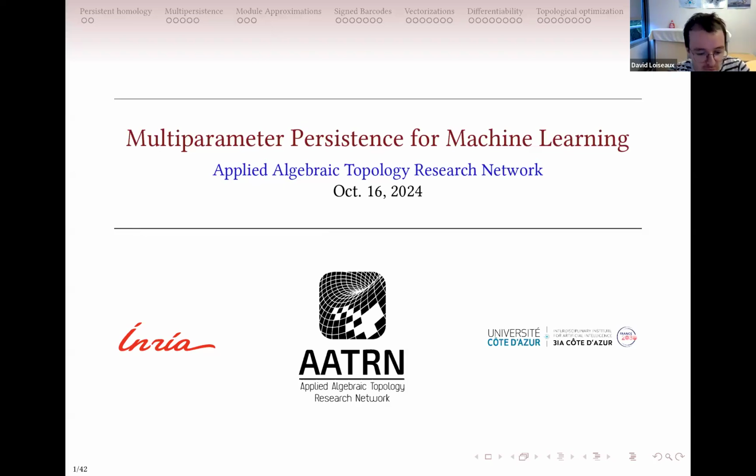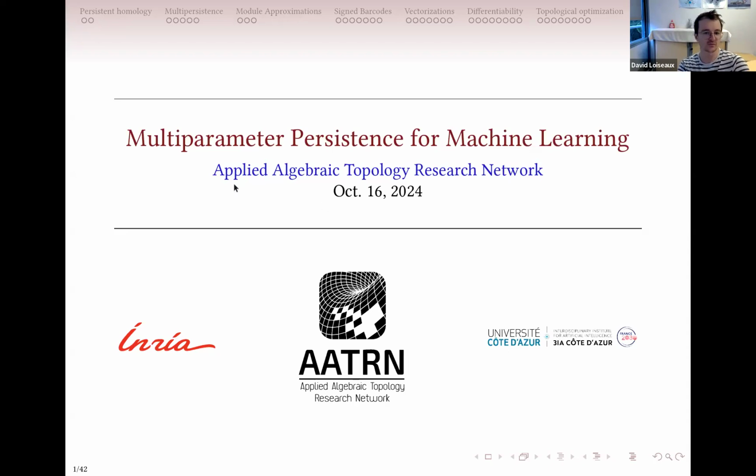For me, just let me put a timer up. So for me, this talk is just an excuse to give you some nice pictures and some way of doing multi-parameter persistence for machine learning. And as there are a lot of notation, I'm more into putting pictures instead of big definitions. Yeah, and also to do a bit of advertisement for my work.